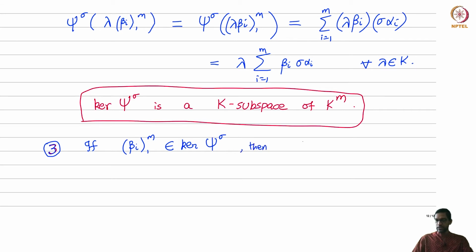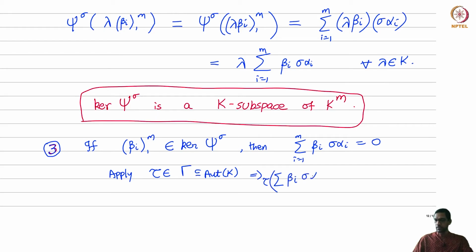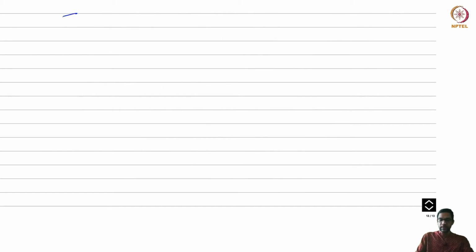Then what does that mean? It just says that the sum of beta I sigma alpha I is 0. Now what I can do is I can apply an element of gamma, an automorphism. Remember gamma is a subset of the automorphism group of the field k. So I'll apply tau to this equation. So what does that mean? It will give me tau acting on this sum is 0. But tau being an automorphism, this can be written as the sum of tau of beta I into tau of sigma of alpha I.